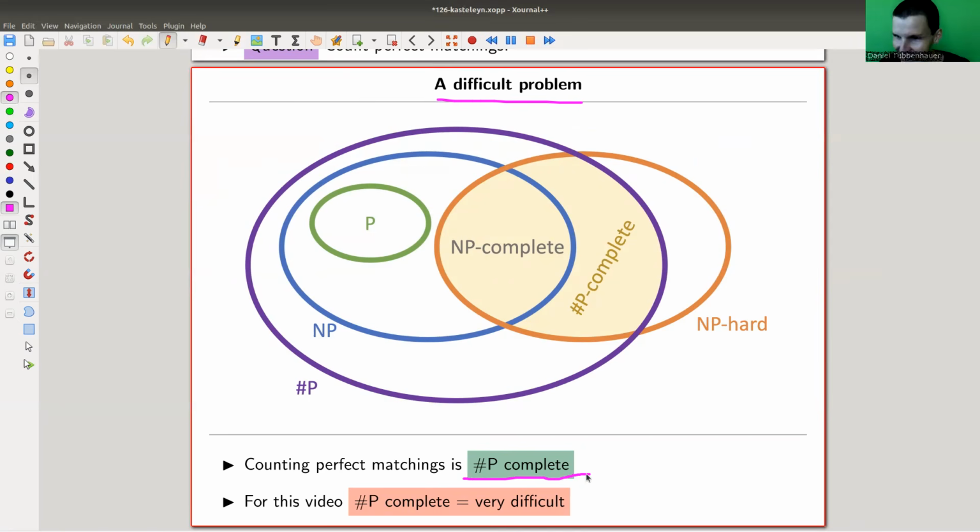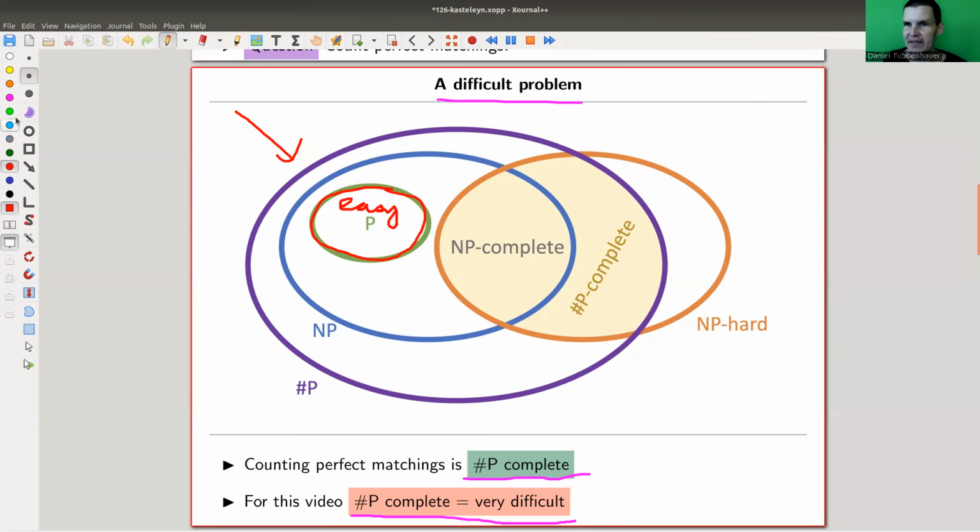Whatever it is, there are zillions of complexity classes. So for this video, I will just go with "this is very difficult." But let me just use this picture up here to explain what this is. There's a complexity class called P, polynomial, and that's somewhere here, and let me just call that easy.